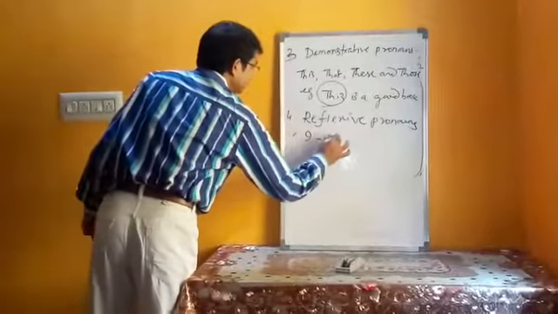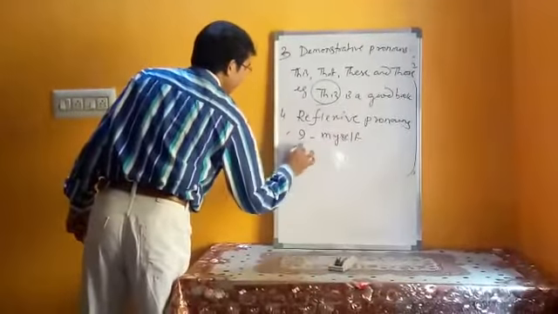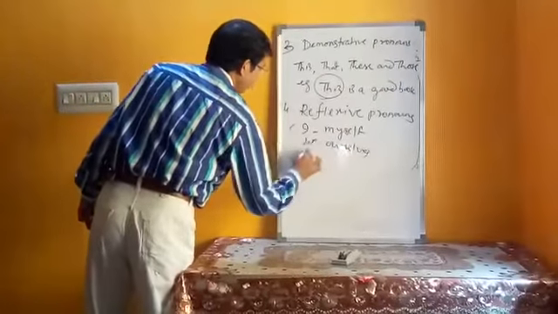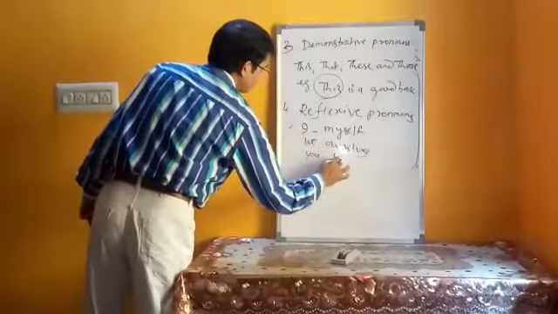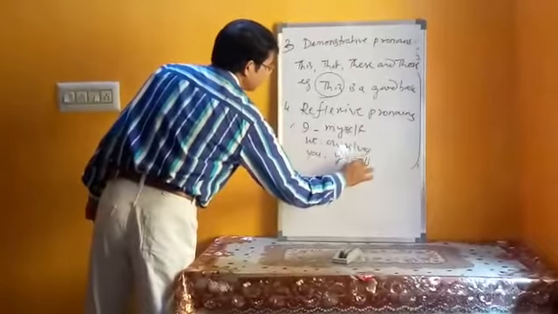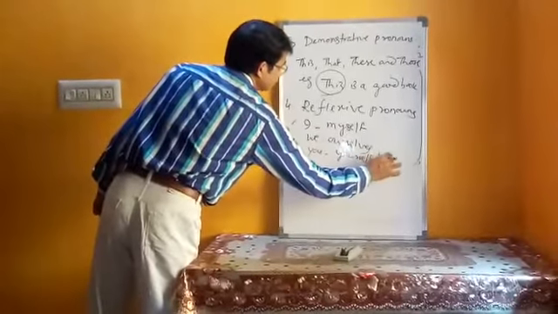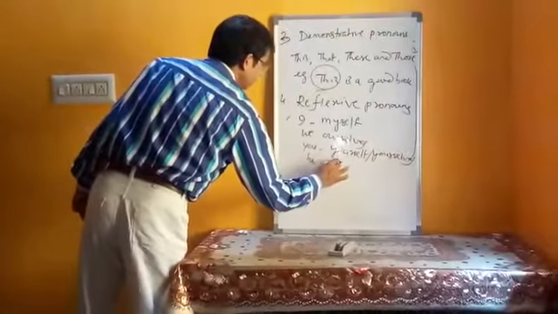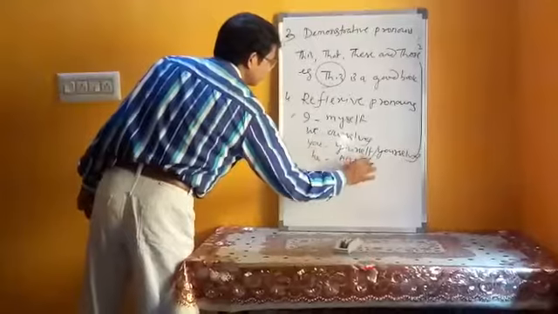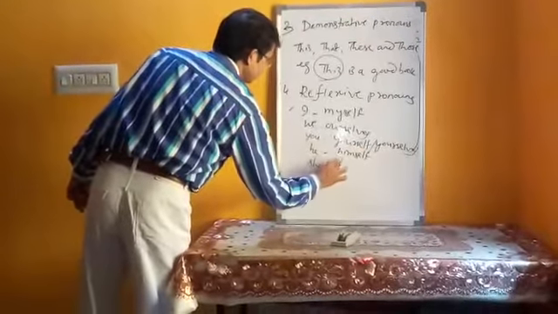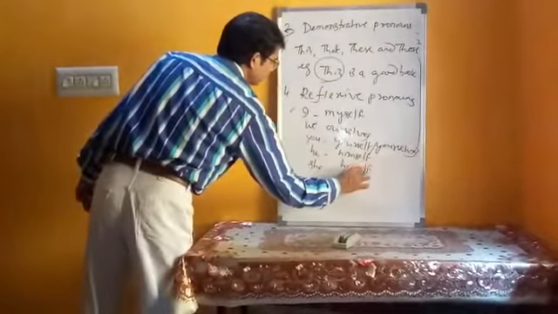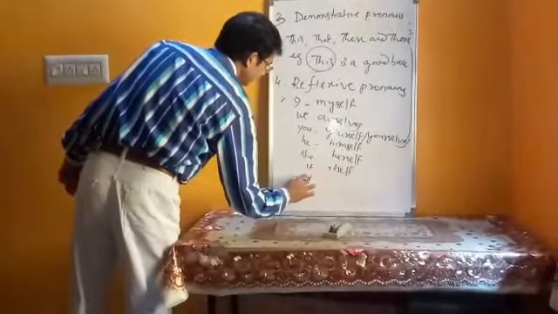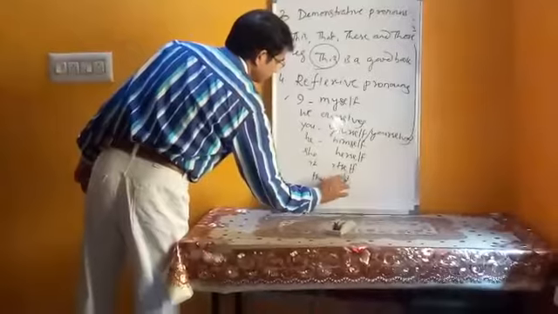The reflexive pronoun of I is myself, we, ourselves, you, yourself or yourselves, he, himself, she, herself, it, itself, they, themselves.